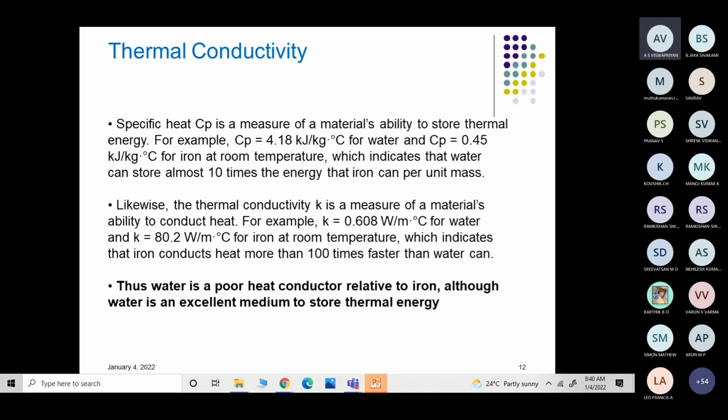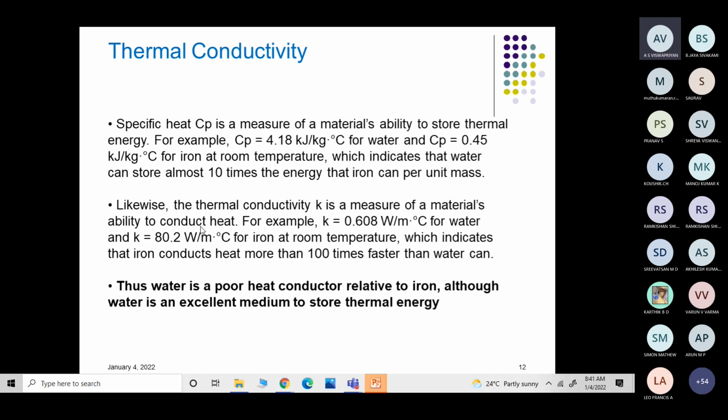There is a big difference between thermal conductivity and specific heat capacity. For example, iron has more thermal conductivity, whereas water has lesser thermal conductivity and higher specific heat capacity. The specific heat capacity of water is 4.18 kilojoule per kg Kelvin, and that of iron at room temperature is only 0.45, which indicates that water can store almost 10 times the energy that iron can per unit mass.